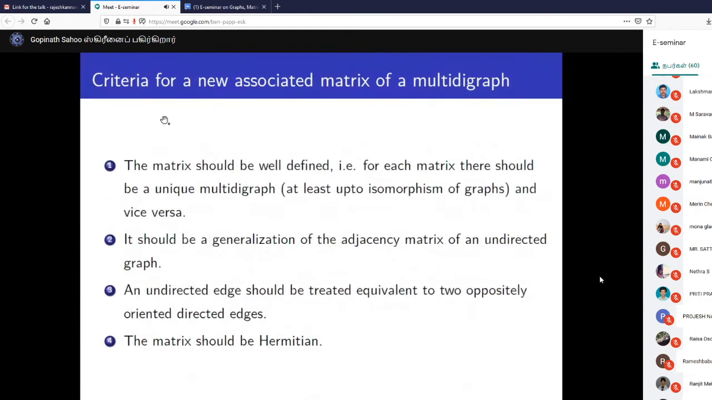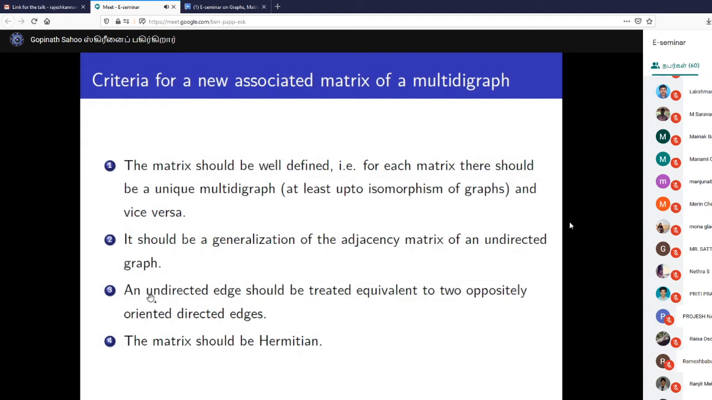So we set some criteria for a new matrix which we want to associate with a multidigraph. So what are those criteria? The first, the matrix should be well defined, and it should be a generalization of the adjacency matrix of an undirected graph. We have the adjacency matrix for an undirected graph, and there is no such issue, because in that case it is symmetric, and we need to generalize it to multidigraphs. So whatever matrix we associate, if it is a generalization of the adjacency matrix, then it will be good.